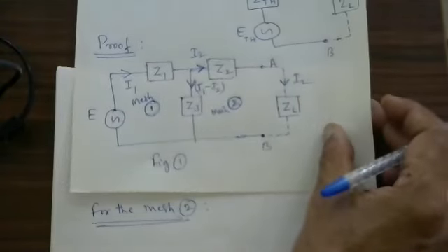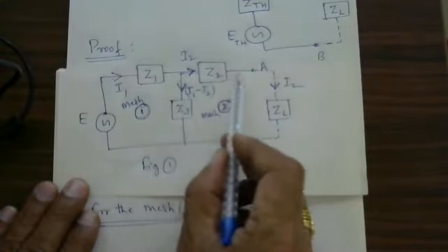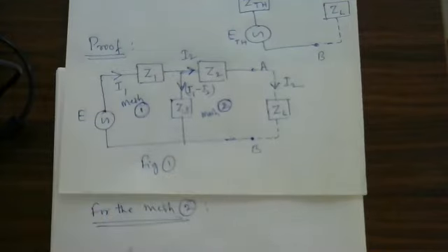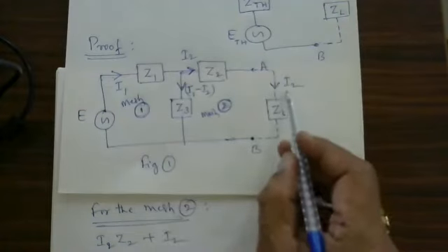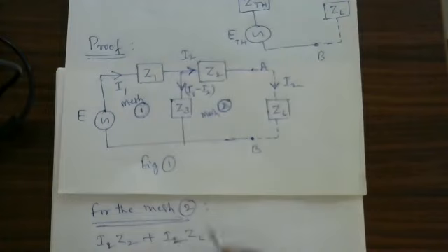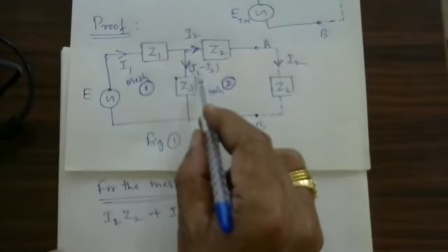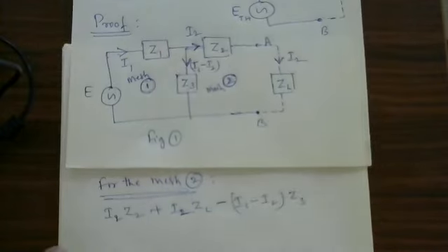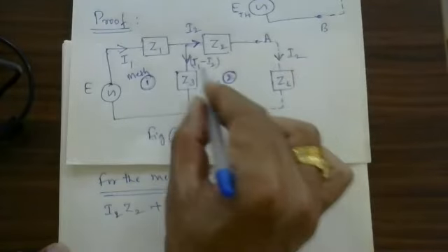The same mesh, this mesh: I2 into Z2, plus I2 into ZL, minus (I1 minus I2) into Z3 is equal to 0, because in this mesh there is no EMF.